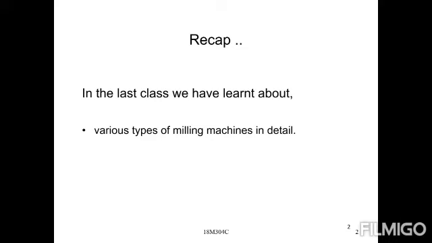And next, what is the principle of milling machine? The milling cutting tool is placed on the arbor. It is a multi-point cutting tool, right? What is the main function of the arbor? Holding the cutting tool and minimizing the vibrations of the milling machine.